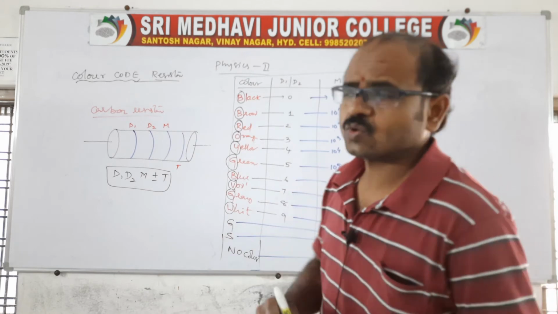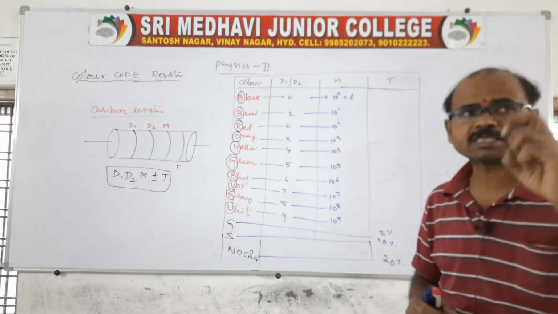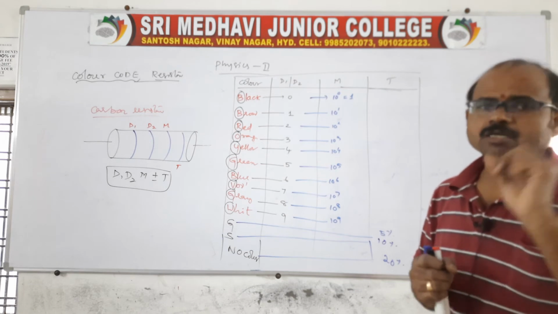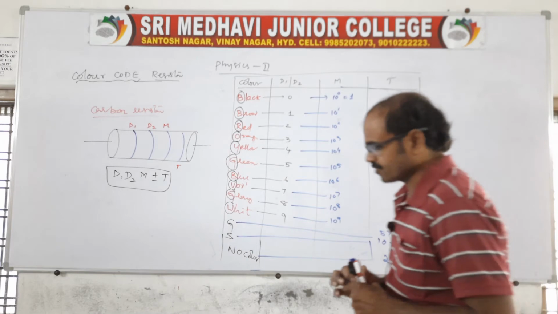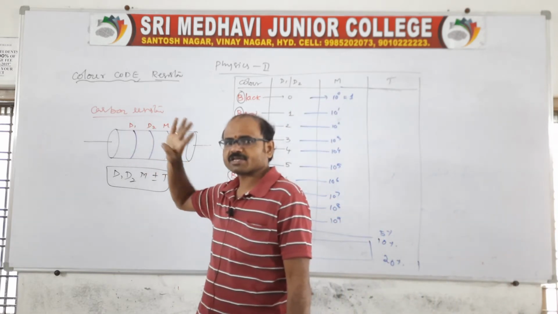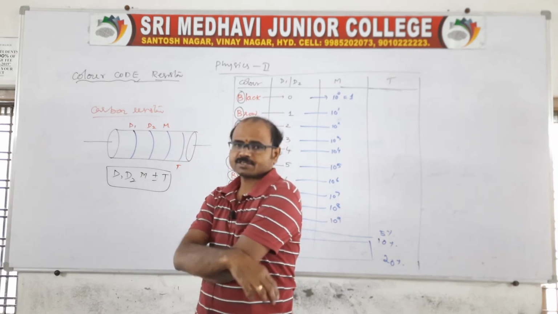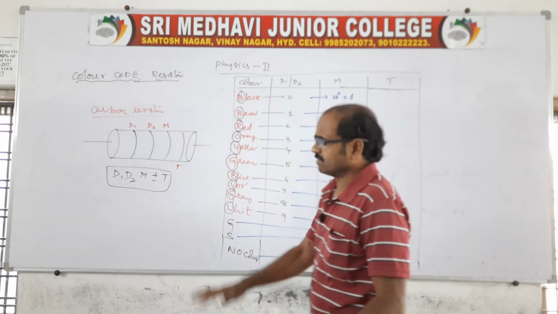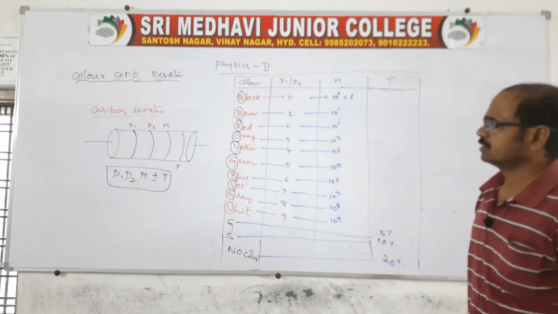See, the color code is nothing but it consists of a carbon cylinder. On the carbon cylinder there will be 4 strips. So strip 1 we can say D1, strip 2 we can say D2, the third strip is the multiplier, and the last one we can say tolerance. So they will give you colors on the carbon cylinder.